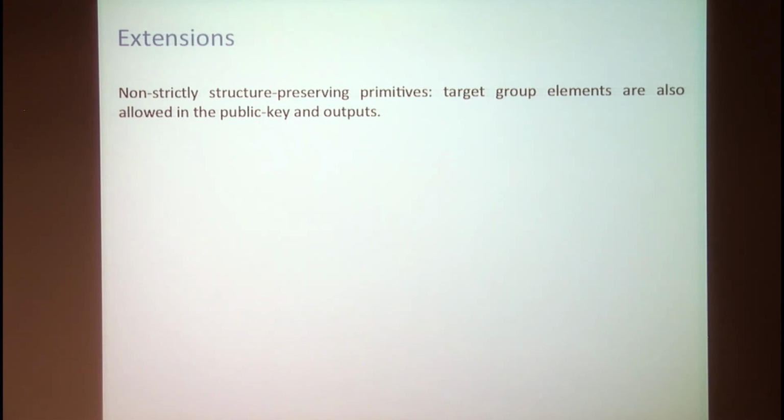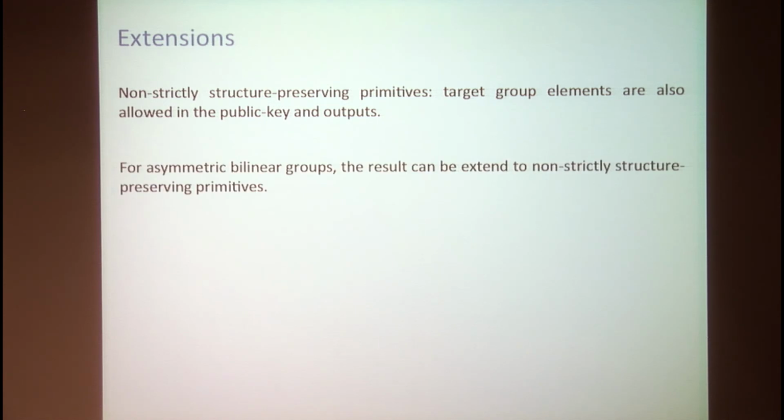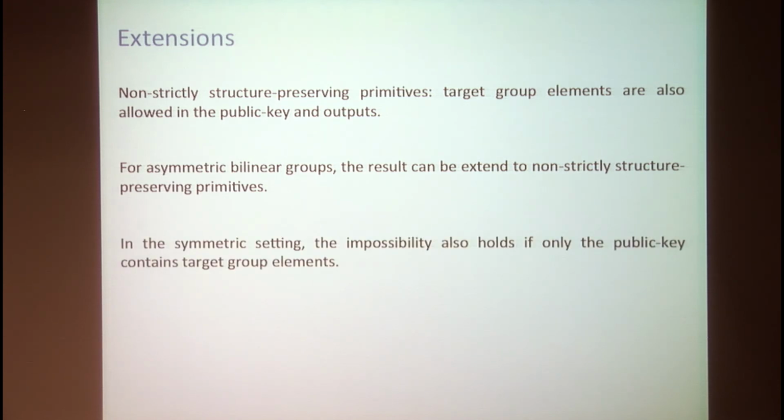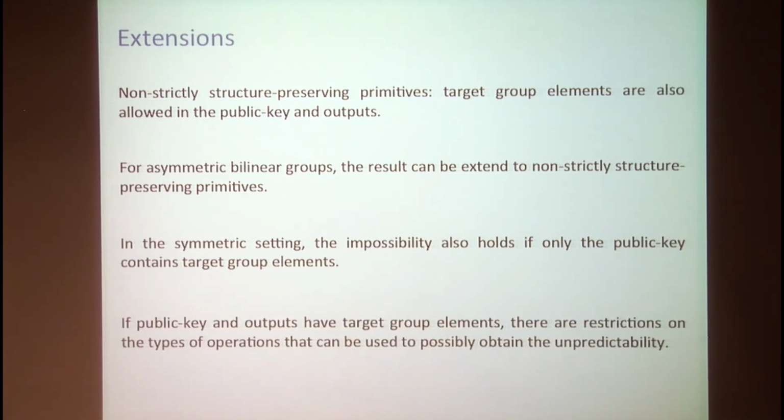And even if we consider the non-strictly structure-preserving setting, where the target groups can also be contained in the public key and the outputs, we have some impossibility results there. So basically, for the asymmetric setting, we can extend the impossibility results. In the symmetric setting, if only the public key has target group elements, then we can extend the result as well. If both the public key and the output have target group elements, then we can show a set of restrictions on the type of operations that can possibly lead to some unpredictability.